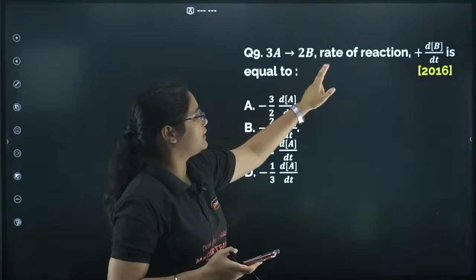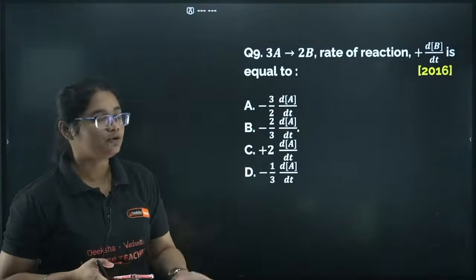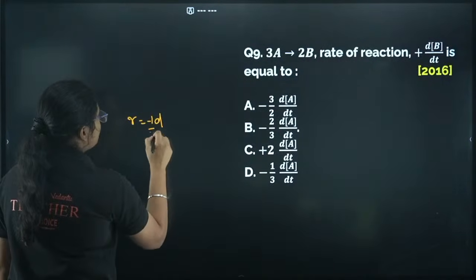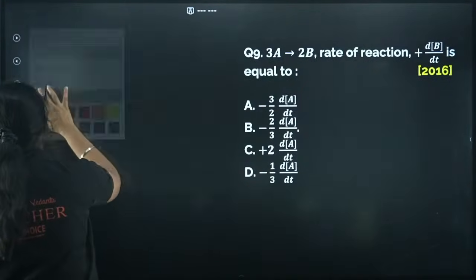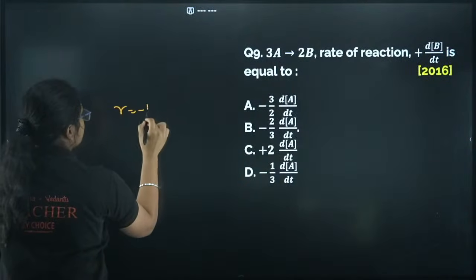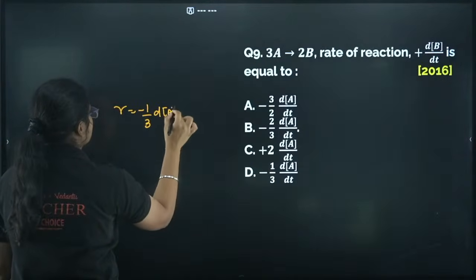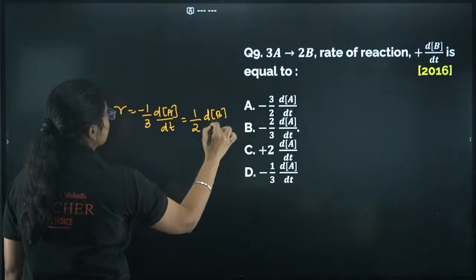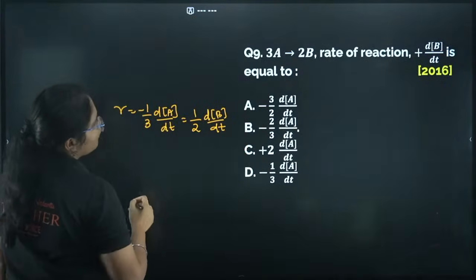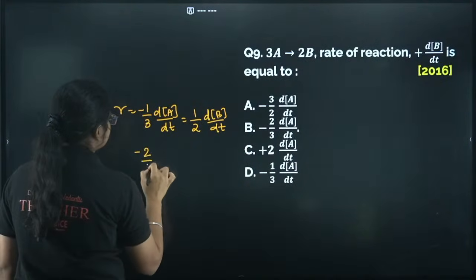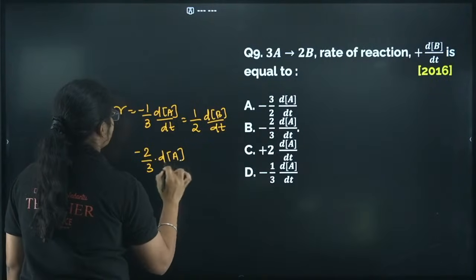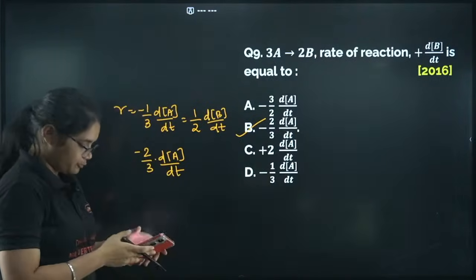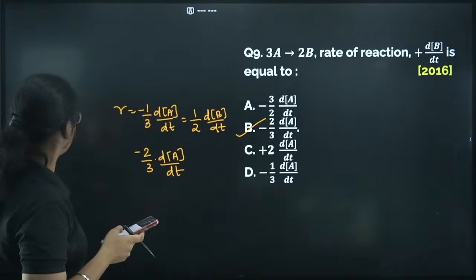3A gives 2B, the rate of the reaction dB/dt is equal to. If you have this equation, how will you write? Rate is equal to minus 1 by 3 dA/dt, which is equal to 1 by 2 dB/dt. So now what I can solve here, dB/dt is equal to minus 2 by 3 dA/dt. Very simple, right? So dB/dt is minus 2 by 3 dA/dt, which is option number B here. Yes, Shanta, absolutely correct.